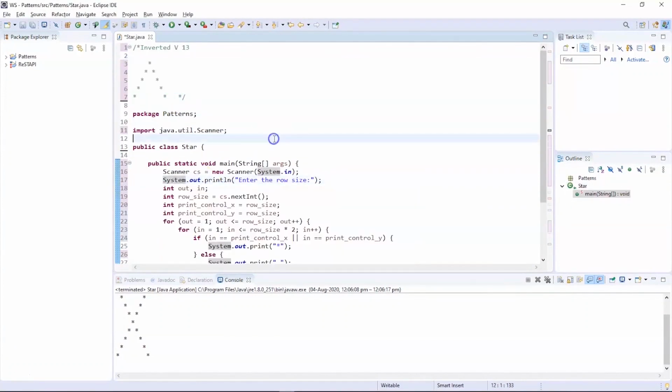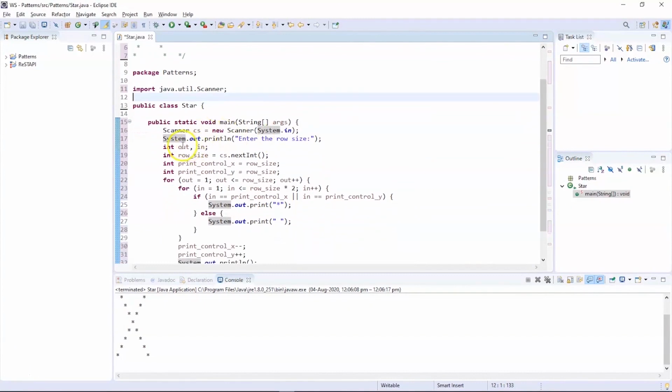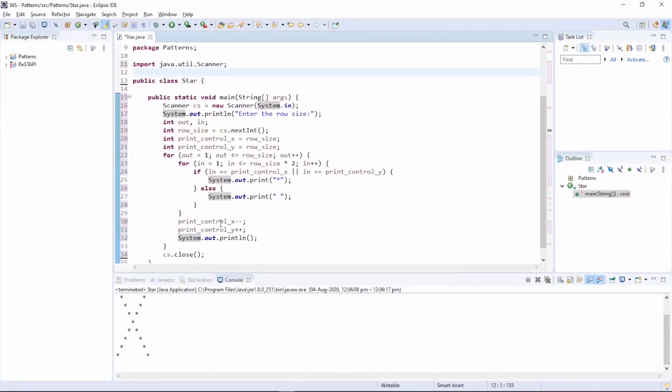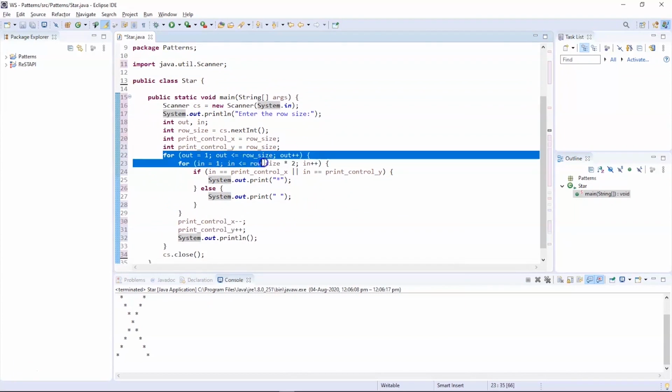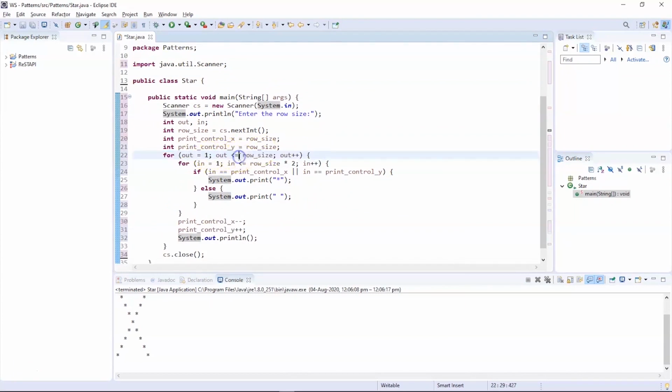So if we check out the logic, we have an outside loop and an inside loop. So we have 2 for loops. The first outer for loop has out equals 1. Out should be less than or equal to the number of row size, then post increment of the outside variable. If the condition is true, we enter the inner for loop where we have inner loop equals 1.